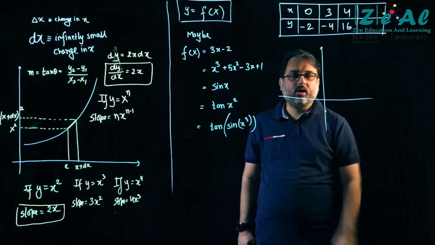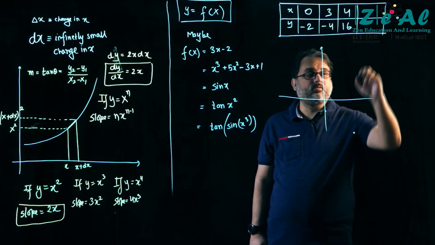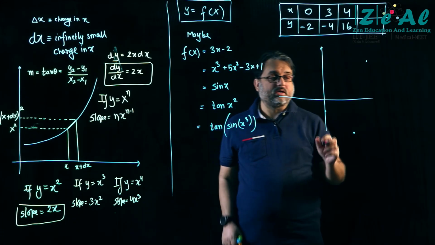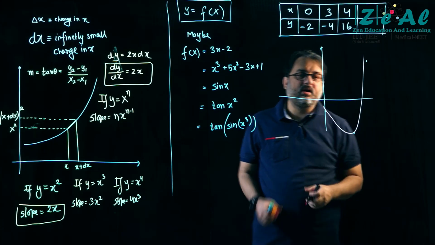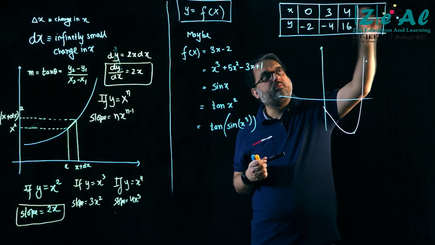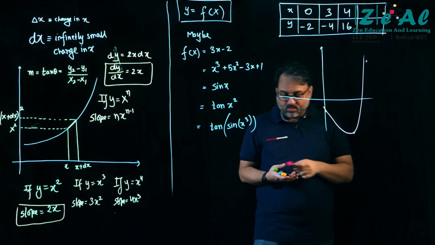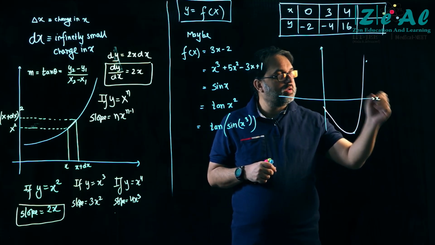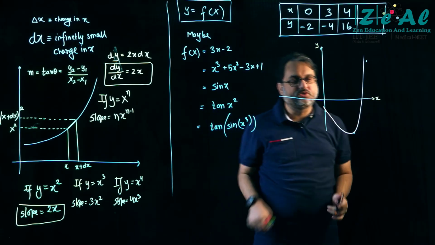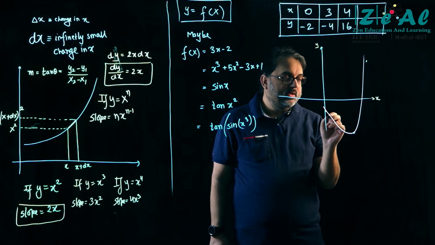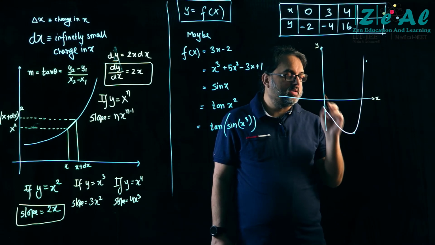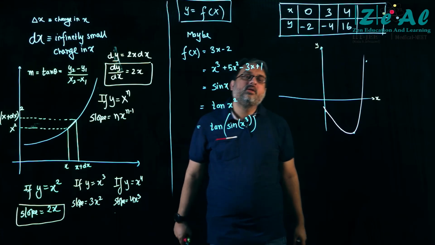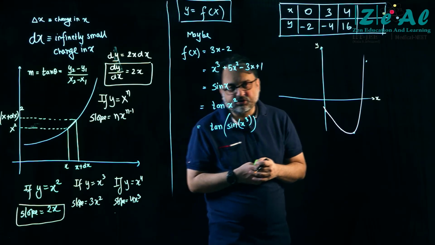At 0 it is -2, at 3 it is -4, at 4 it is 16. What does the graph look like? I have absolutely no idea, but there must be a graph. To find that graph, all I have to do is look at the intermediate values if possible. Now, if I have a graph on a graph paper, that means that the coordinates x and y are connected to each other. What do I mean by this? The x and y coordinates at this point, at this point, at this point. In fact, the x and y coordinates at every point on the graph must be related to each other in some fashion.